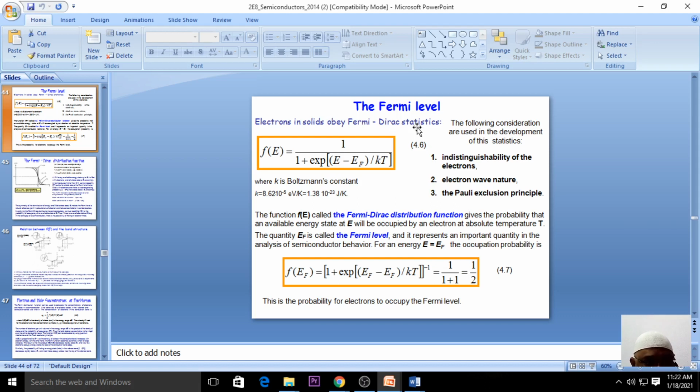This is a statistics given by two scientists, Fermi and Dirac, so it has been named after them. Electrons in solids obey Fermi-Dirac statistics, and what they assume in this particular statistics is that, so what is that consideration? You can see this in the PPT.